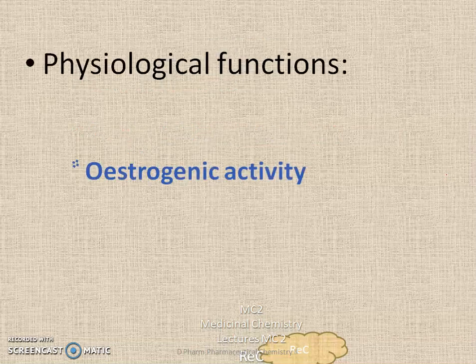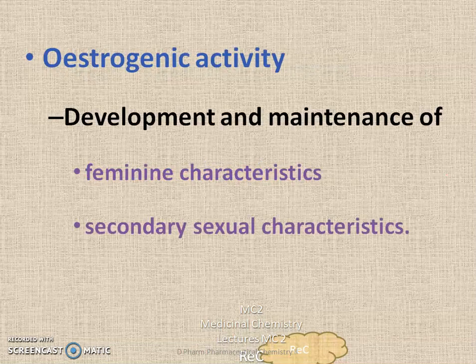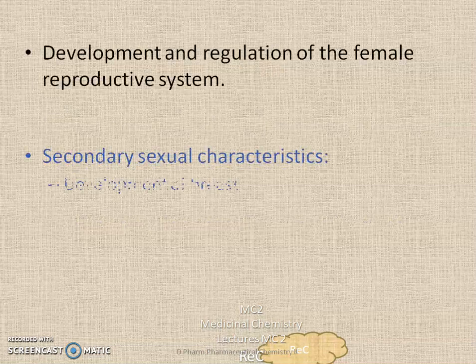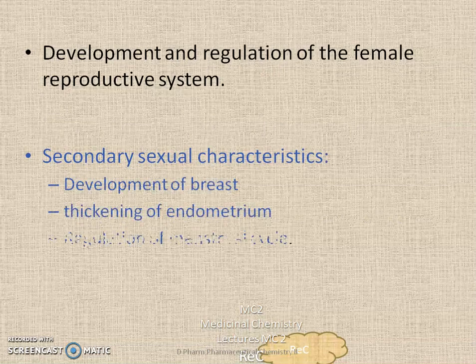Then the physiological functions of estrogens. They are mainly used for their estrogenic activity. The estrogenic activity includes the development and maintenance of feminine characteristics and secondary sexual characteristics. These feminine characteristics include development and regulation of the female reproductive system.